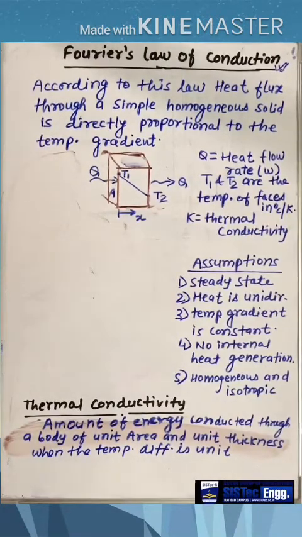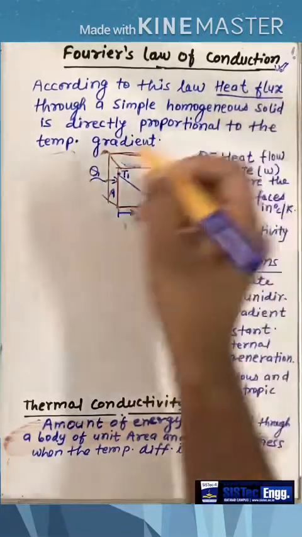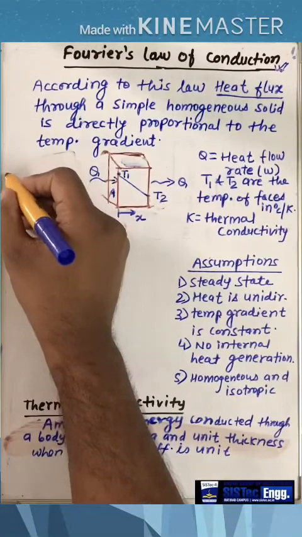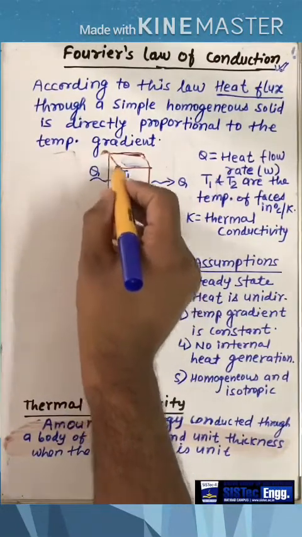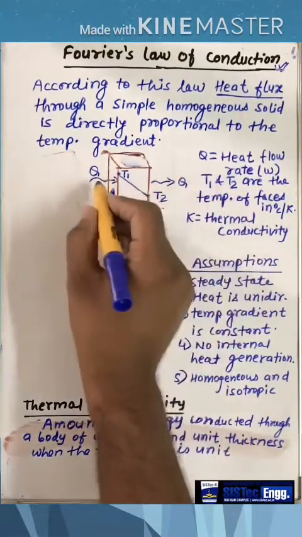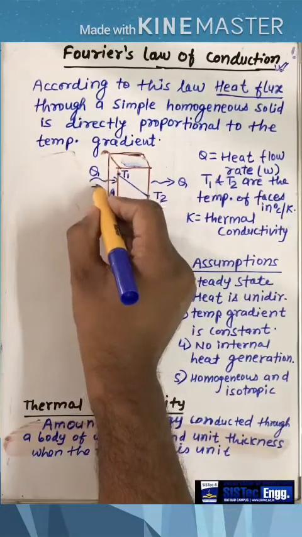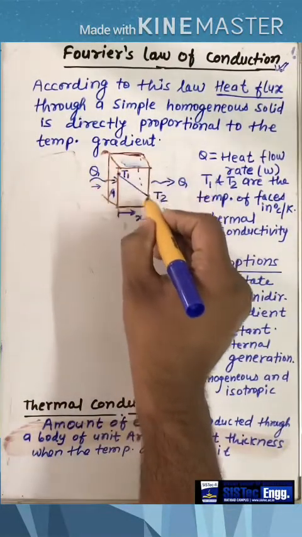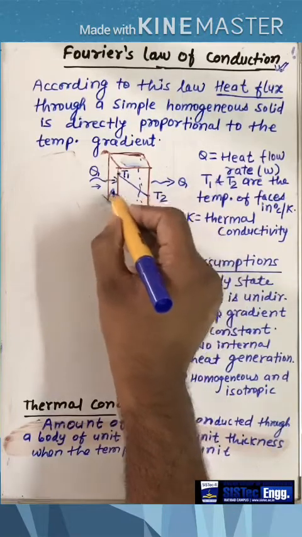According to this law, heat flux through a simple homogeneous solid is directly proportional to the temperature gradient. So what is the meaning of heat flux? Suppose there are two faces, this face and this face, through which heat transfer is taking place. From this face heat is entering, and from this face heat is going out.